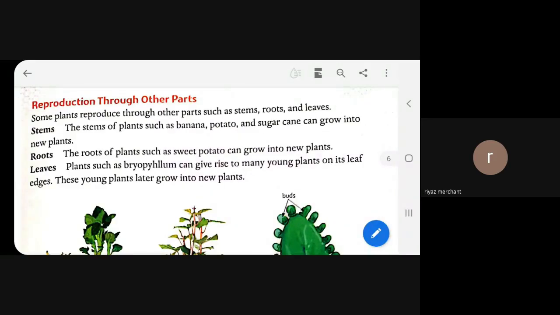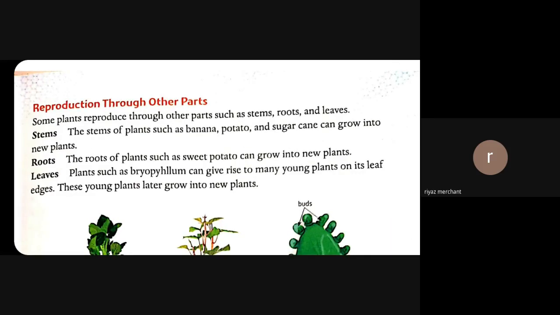See, plants can not only reproduce through seeds. Plants can reproduce through some other methods also. If we plant a stem of a particular plant, then also we will get a new plant. If we plant the roots of the plant inside the soil, then there may be a possibility that we will get a new plant from this.